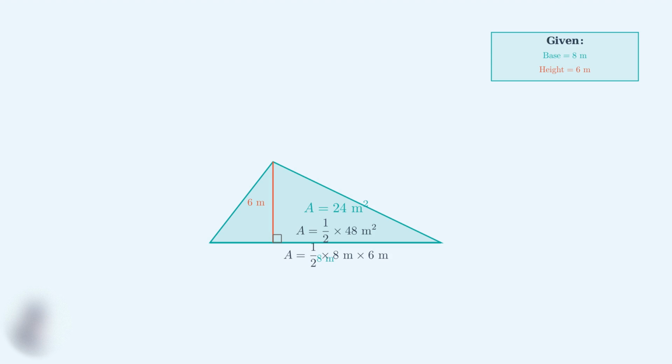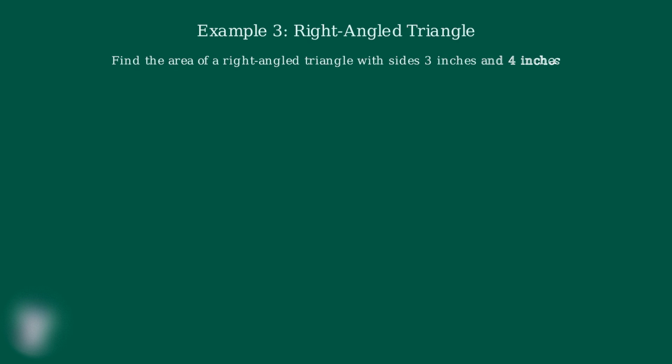The key insight is that height is always measured perpendicular to the base, and this perpendicular distance gives us the correct area calculation regardless of the triangle's orientation. Now we'll work through our third example, which involves a right-angled triangle. This type of triangle has special properties that make finding the area even more straightforward.